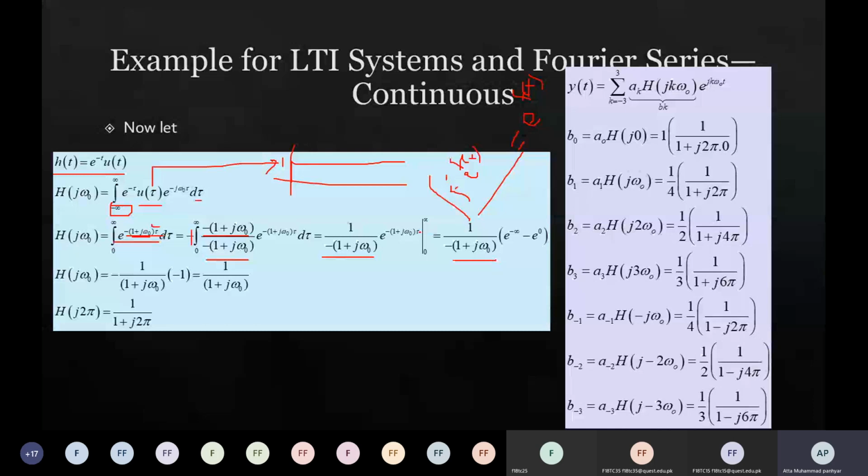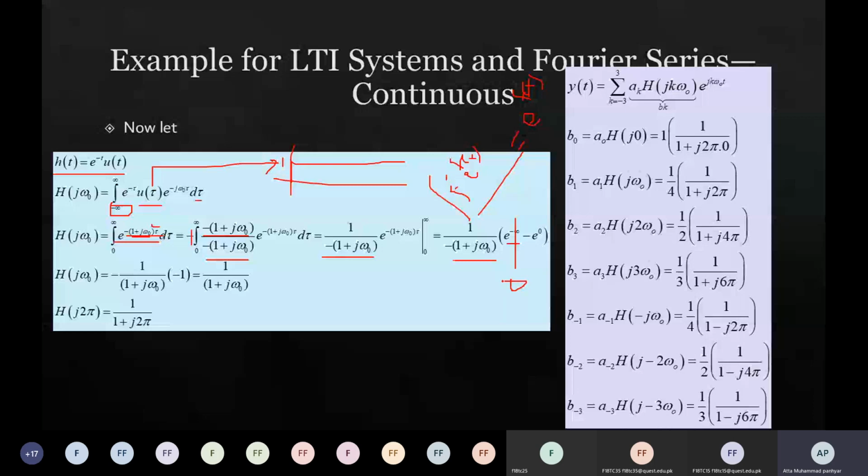The upper limit of tau is infinity, so infinity multiplied by minus is minus infinity. And when tau is 0, 0 multiplied by anything is 0, and e to the power 0 is 1. So e to the power minus infinity is always 0. We have talked about in previous classes why it is 0.